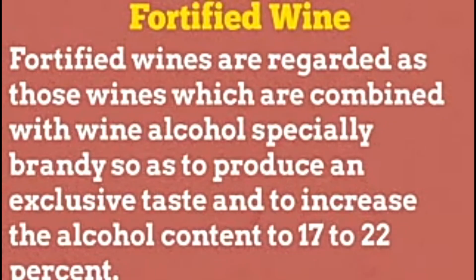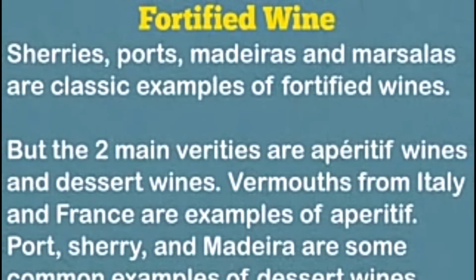Fortified wine. Fortified wines are those wines which are combined with wine alcohol, especially brandy, so as to produce an exclusive taste, and to increase the alcohol content to 17 to 22%. Sherries, ports, Madeiras and Marsalas are classic examples of fortified wines, but the two main varieties are aperitif wines and dessert wines. Vermouths from Italy and France are examples of aperitif. Port, sherry, and Madeira are some common examples of dessert wines.